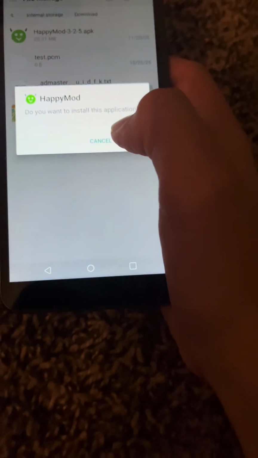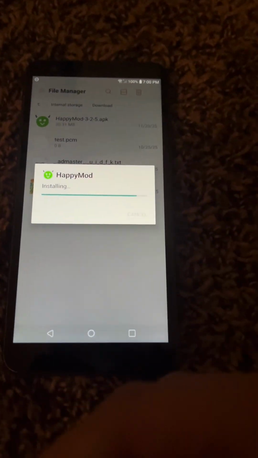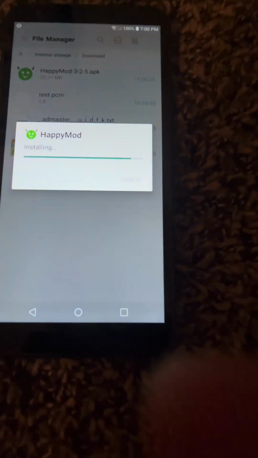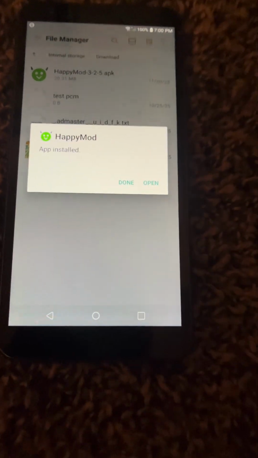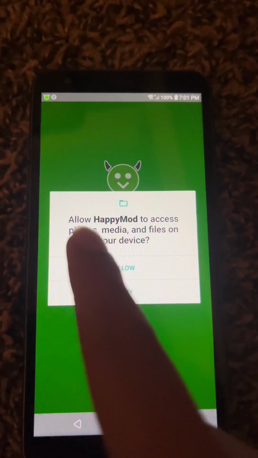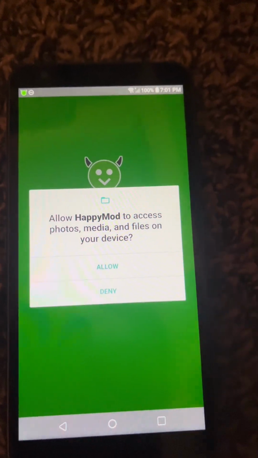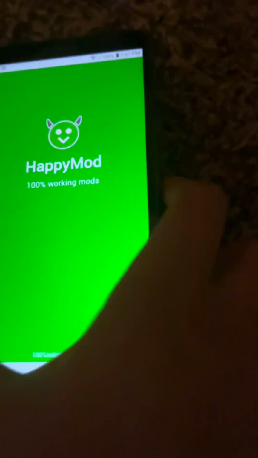to install this application? Just click install, and just take a second for a little bit, because this might be really long. It might just say app installed. Click open, and it's gonna let you in. And look, okay, it might just say allow Happymod to access photos, media, and files on your device. You can either allow it or deny it, so I'm gonna just allow it.